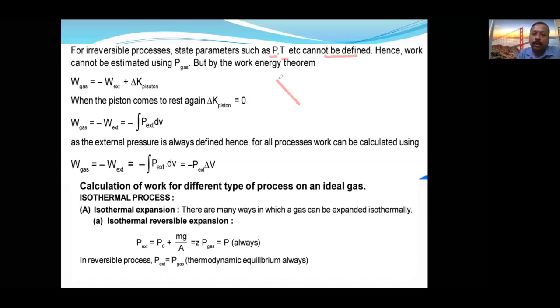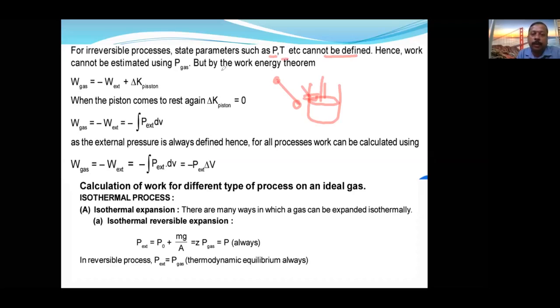The example I have given you: a piston is compressed and placed with a stopper. When you remove it, it suddenly expands. So we don't have time to calculate pressure and temperature. Therefore, it cannot be defined.